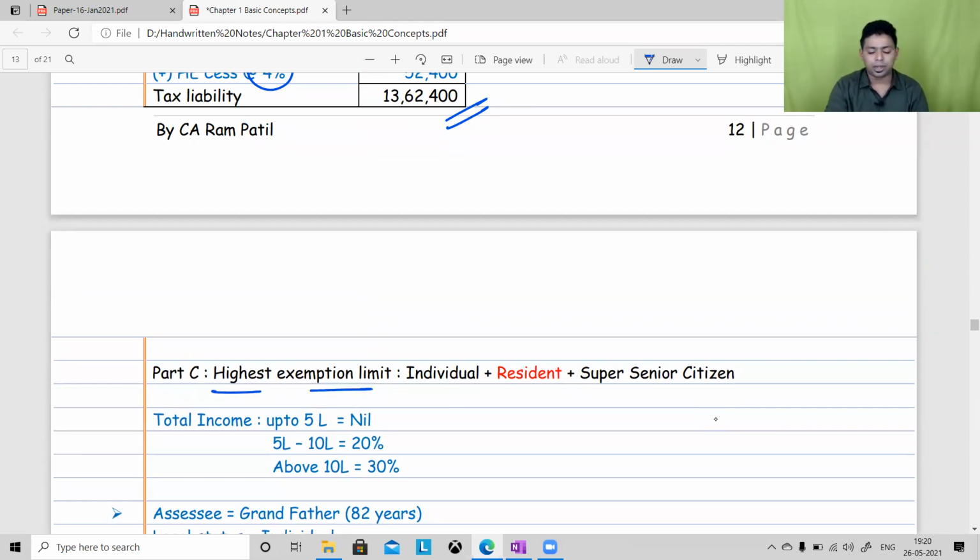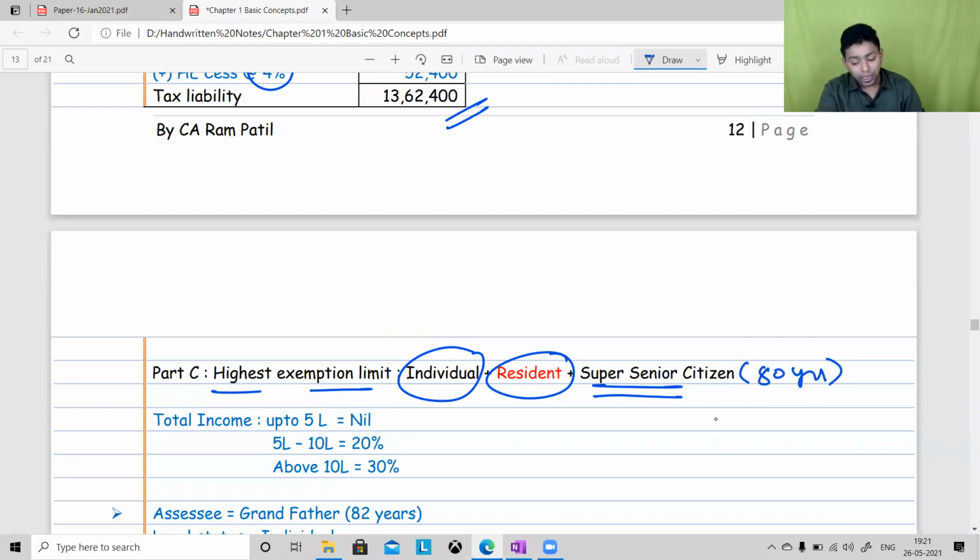Highest exemption limit is given for an individual who is a resident in India and is a super senior citizen, meaning he is 80-year plus, and still making his own income. We are so proud of these kinds of senior citizens who are not dependent on government or their children. They are self-dependent, earning their own income even after 80 years of age.